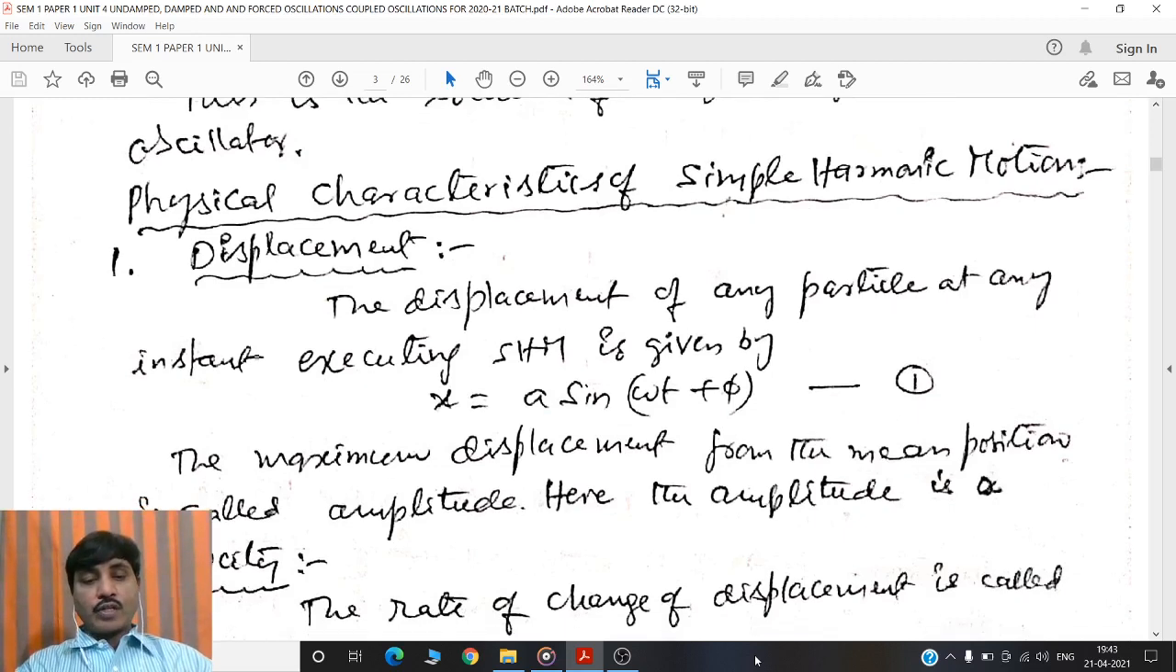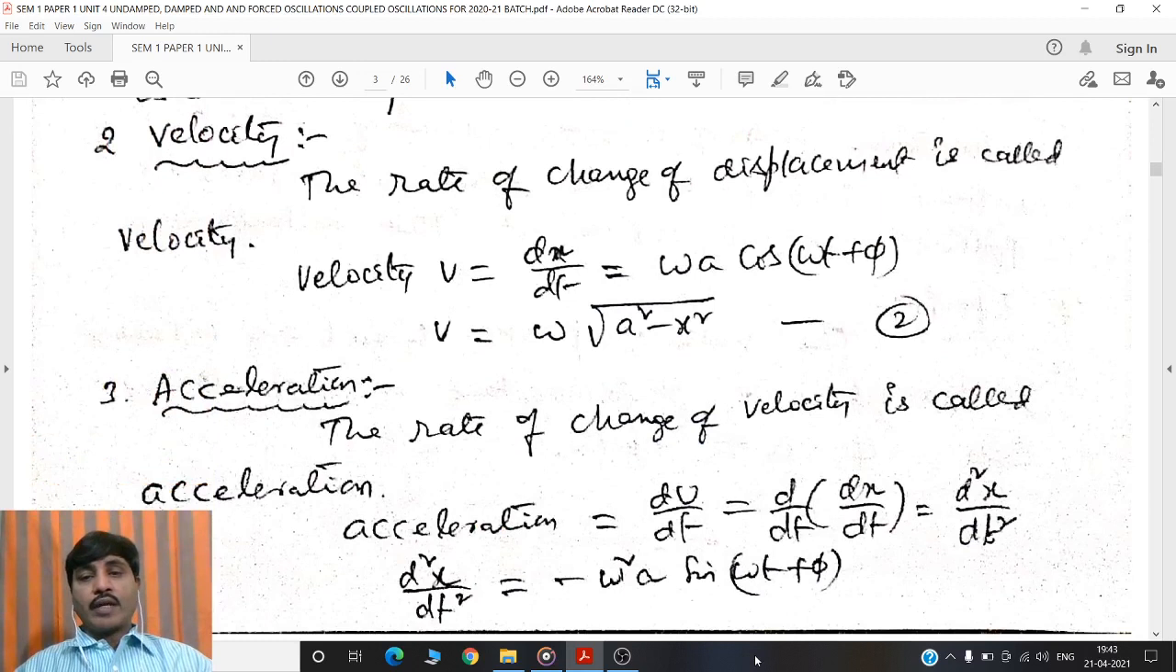Now, the next characteristic is velocity. The rate of change of displacement is called velocity. Velocity v is equal to dx by dt, that is equal to omega a into cos omega t plus phi. Here, v is equal to omega a into cos omega t plus phi can be written as v is equal to omega into square root of a square minus x square, where x is displacement, a is amplitude, and omega is angular